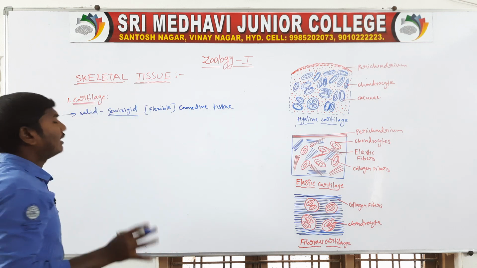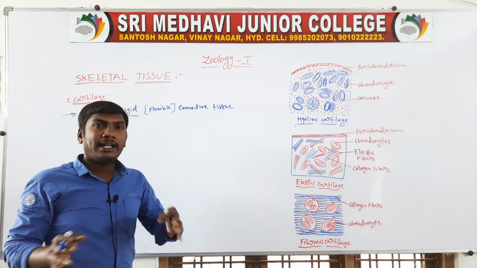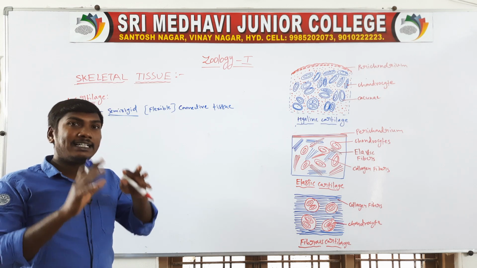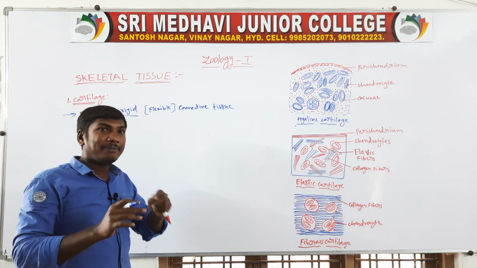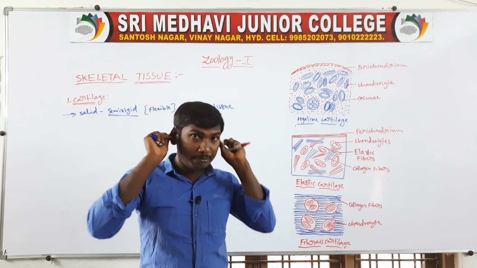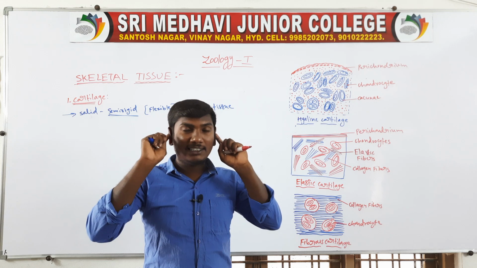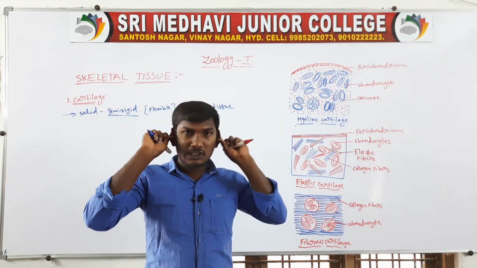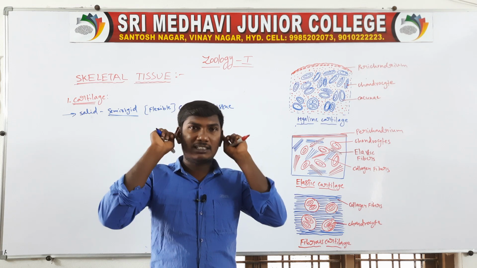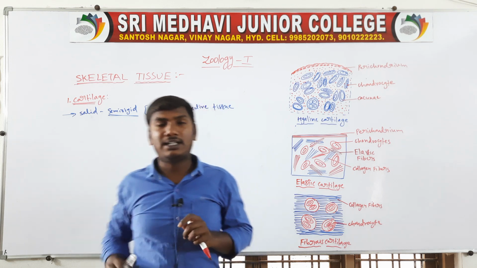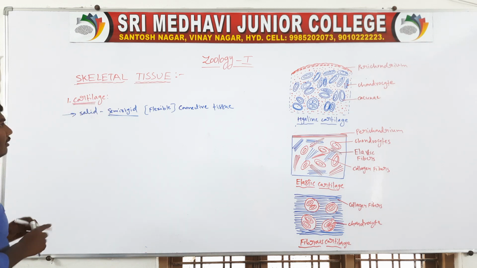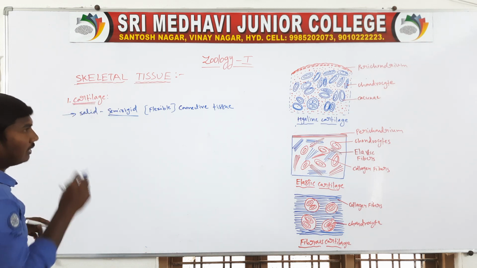Semi-rigid means flexible. Cartilage is formed of solid material, but it is flexible, allowing movement. So cartilage is a solid and flexible connective tissue.